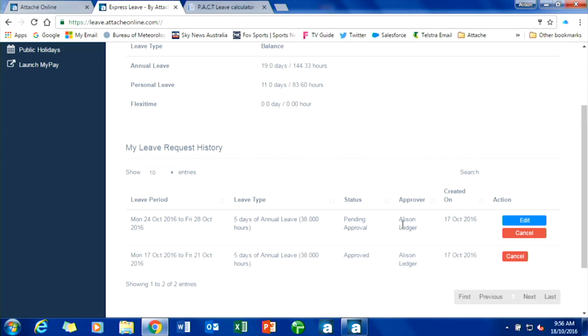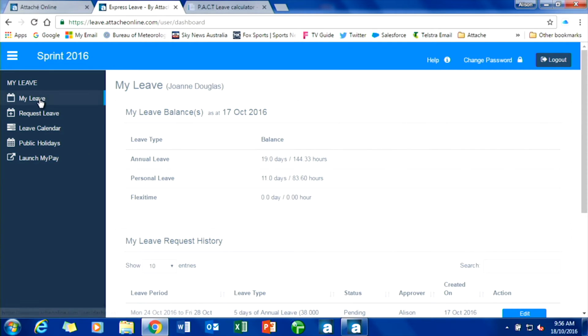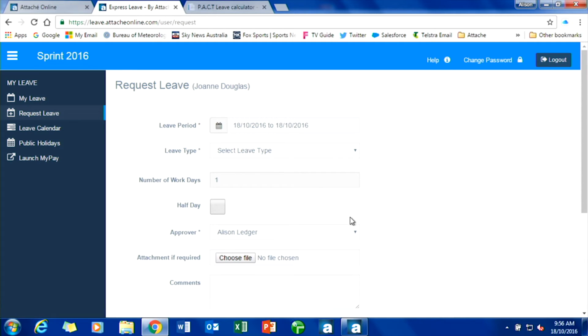Now, if Alison was away for any reason, when I'm creating my leave, when I'm actually applying for my leave, so I click on my leave, request for leave, I can come down and I can change to somebody else to be the approver because Alison's taken actual leave. Now, as the administrator, you have access to reports, like audit reports, that will let you know if somebody's changed their approver or not. Okay, so people can't just go changing them willy-nilly. Okay, so you have the ability there to change the approver.